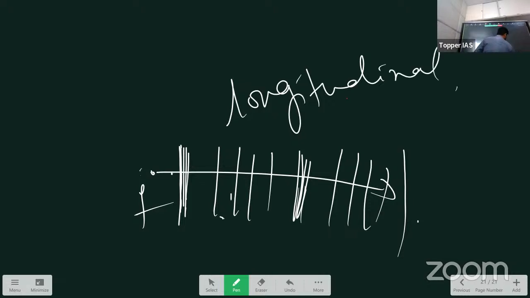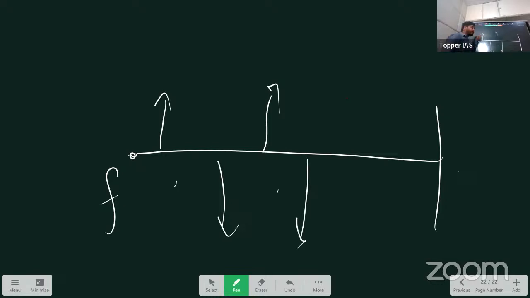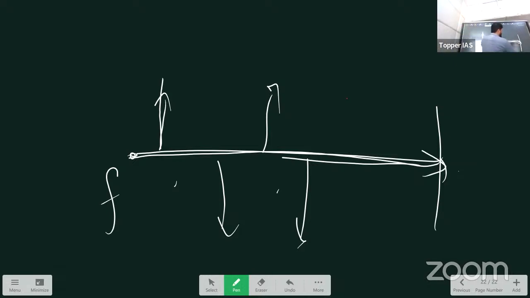Once you understand the S waves, you will understand the difference. Take the S waves, secondary waves. When they originate from the focus, they travel towards the surface. The particles will vibrate perpendicular to the direction of the movement of the wave. If the S wave is traveling this way, the particles will vibrate perpendicular to it. For P waves, it is along the direction of the wave, but for S waves, perpendicular to the direction of the wave.